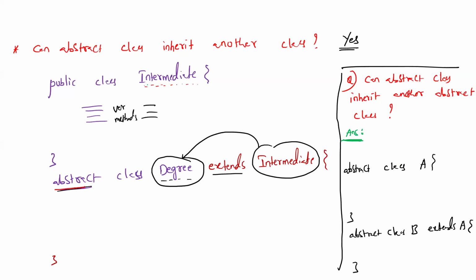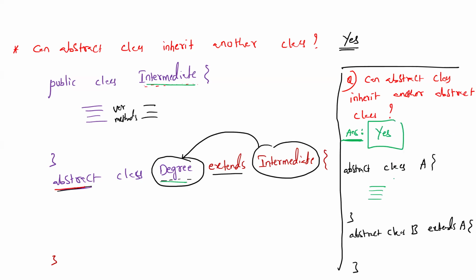Previously, the parent class was not an abstract class, but a child class that is abstract can inherit another class. An abstract class can inherit another class, but here that other class is also an abstract class. That's the second scenario. Yes, the answer is yes.